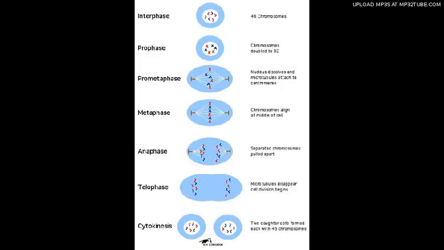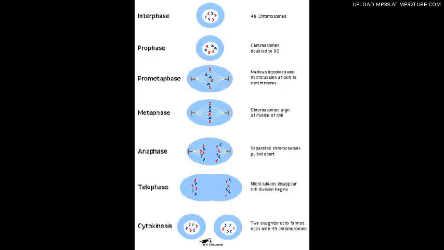Organisms need to reproduce new cells to grow and to repair damage to existing cells. The cell cycle. The process of mitosis is part of the cell cycle. The cell cycle is the sequence of events that a cell goes through over its lifetime.